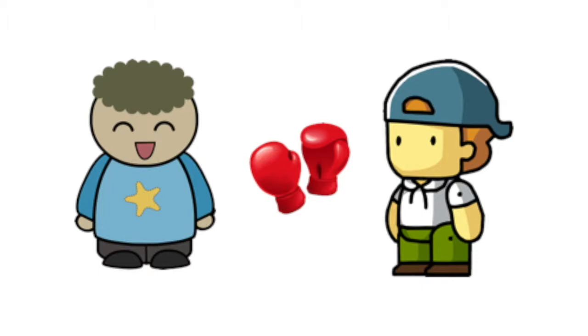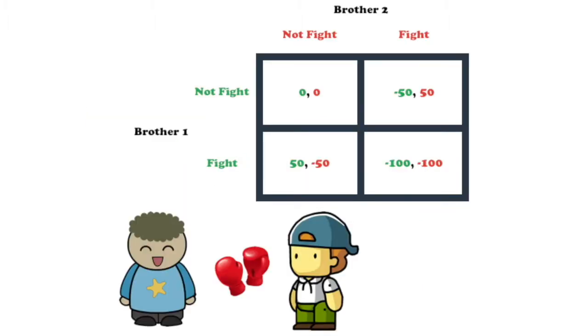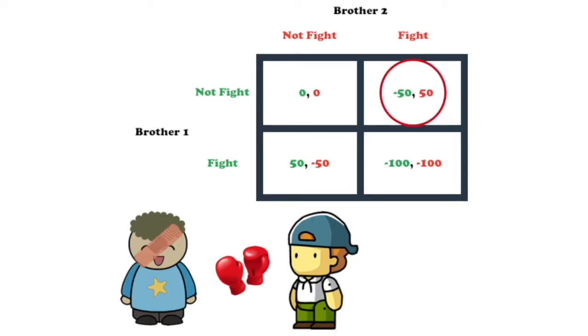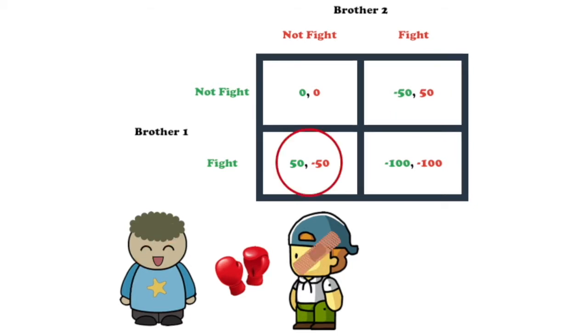Every potential outcome is described by this payoff matrix. We assume rationality, perfect information, and simultaneous decision making. If I, brother 1, chose not to fight, while my younger brother chose to fight, I'd be injured with a payoff of minus 50. My younger brother, brother 2, would be relieved of his anger and receive a positive utility of 50. On the other hand, if I, brother 1, decided I wanted to fight, while brother 2 chose not to, I would be relieved of my anger, receiving a positive payoff of 50, and he would be left injured with a payoff of minus 50.